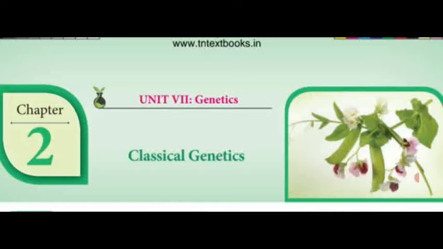Both genotype and phenotype, expressed in a graphical representation, is called a Punnett square. With the help of this Punnett square only, we are able to identify the genotypic ratio and the phenotypic ratio.